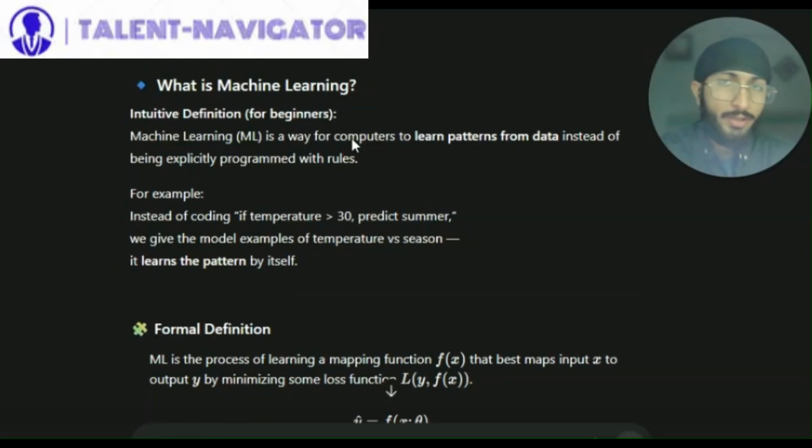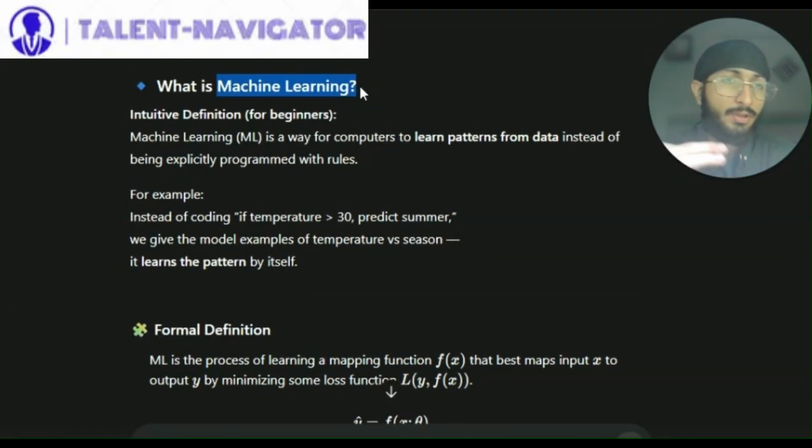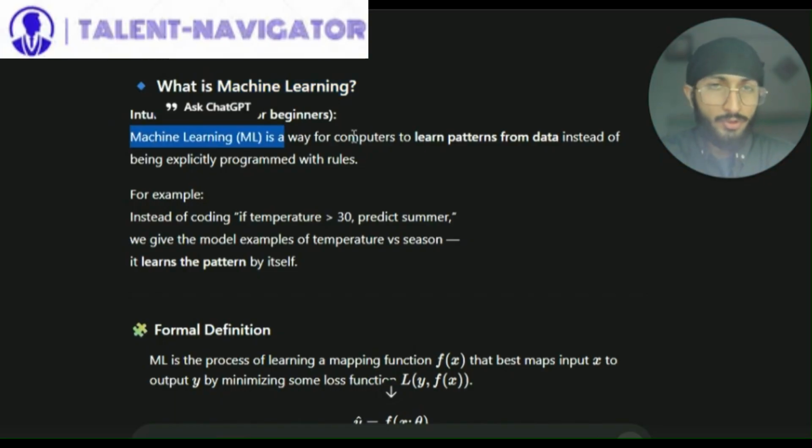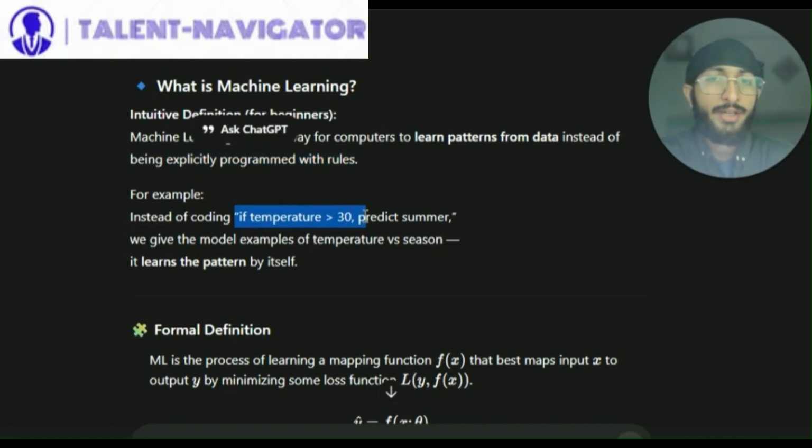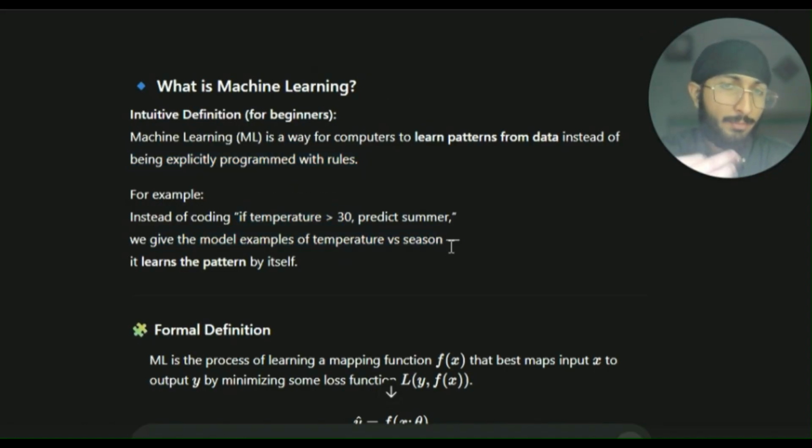Discussing the basics of machine learning. Initially we'll start with some basic definitions, and then I'll move on to the more advanced stuff. Machine learning is a way for computers to learn patterns from data instead of being explicitly programmed with rules. For example, instead of coding if temperature greater than 30 predicts summer, we give the model examples of temperature versus season, and it would learn the patterns by itself.